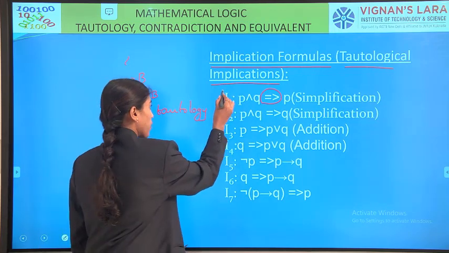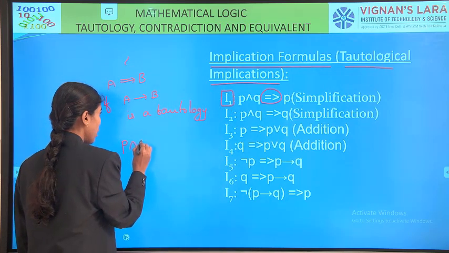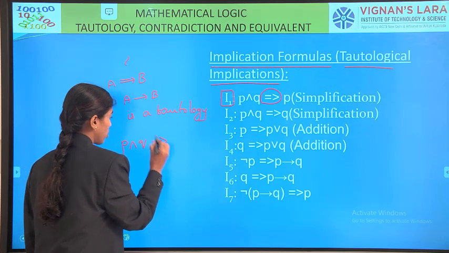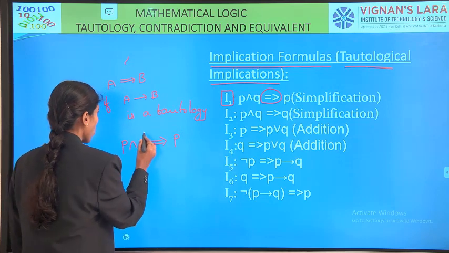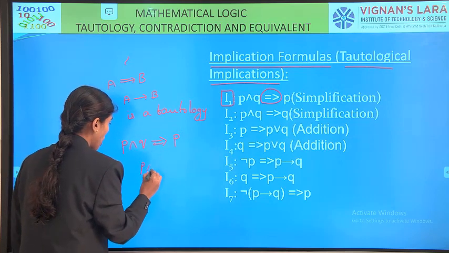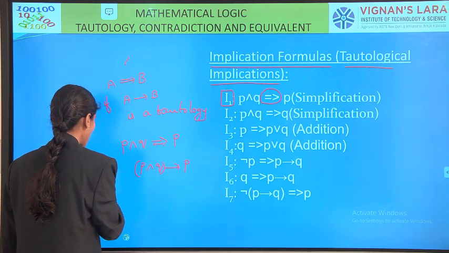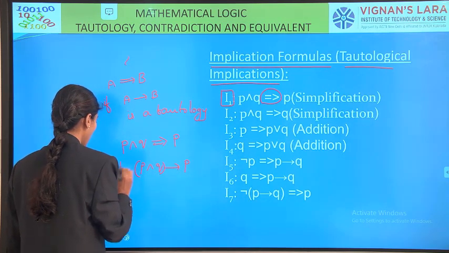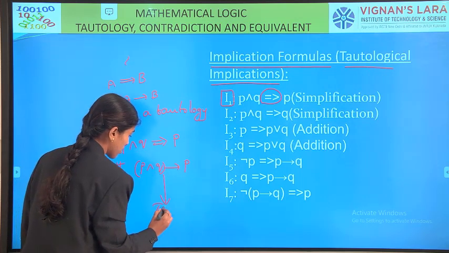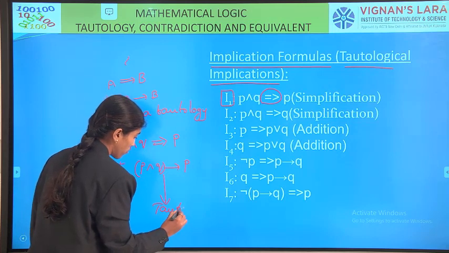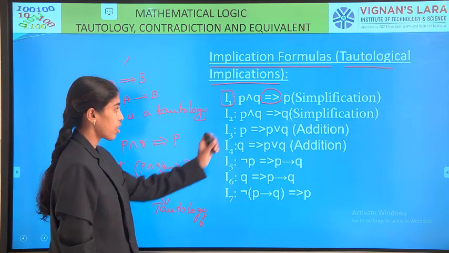Here in this implication formula I1, I wrote P and Q tautologically implies P, right? So if we construct the P and Q conditional P truth table, it becomes a tautology.